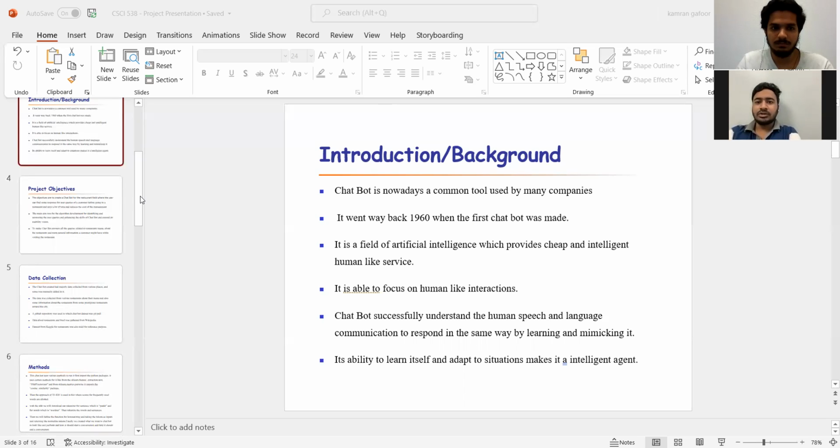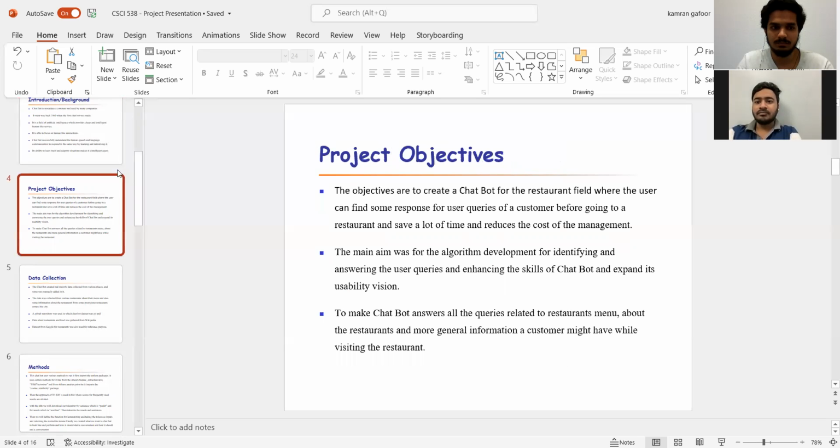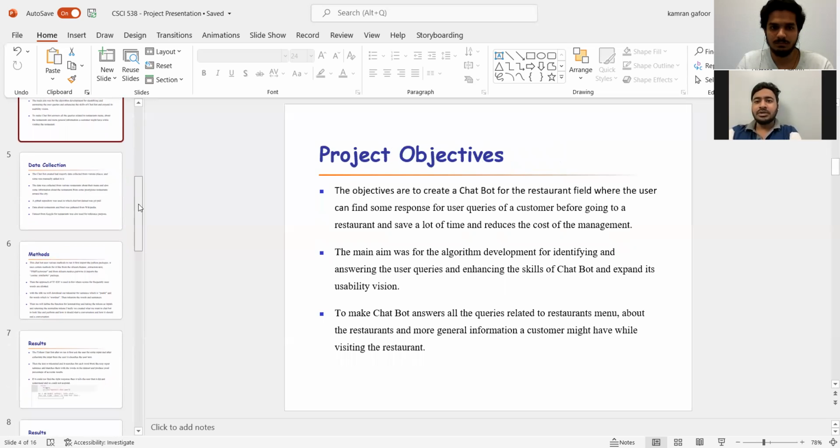Now let's see the project objectives. The objectives are very clear and simple. The objective is to create a chatbot for the restaurant field where the user can find responses to the queries of a customer before going to a restaurant, which saves a lot of time and reduces the cost of management. Sometimes people go to a particular restaurant and they don't like the ambience or the taste of the food, but this involves their time wastage.